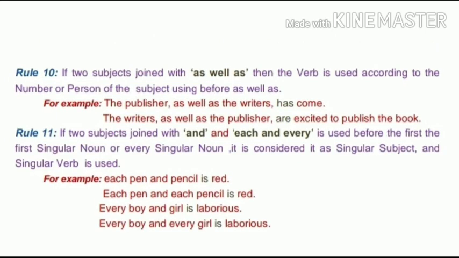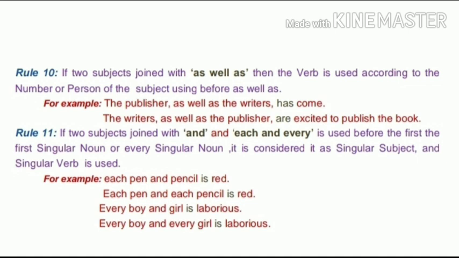Now the next rule is if two subjects are joined with as well as, then the verb is used according to the number or person of the subject used before as well as. For example, the publisher as well as the writers has come. So we use a singular verb here because the publisher is the subject here and it is before as well as. Next example is the writers as well as the publisher are excited to publish the book. So we use a plural verb here according to the writers because the writers is the subject here.